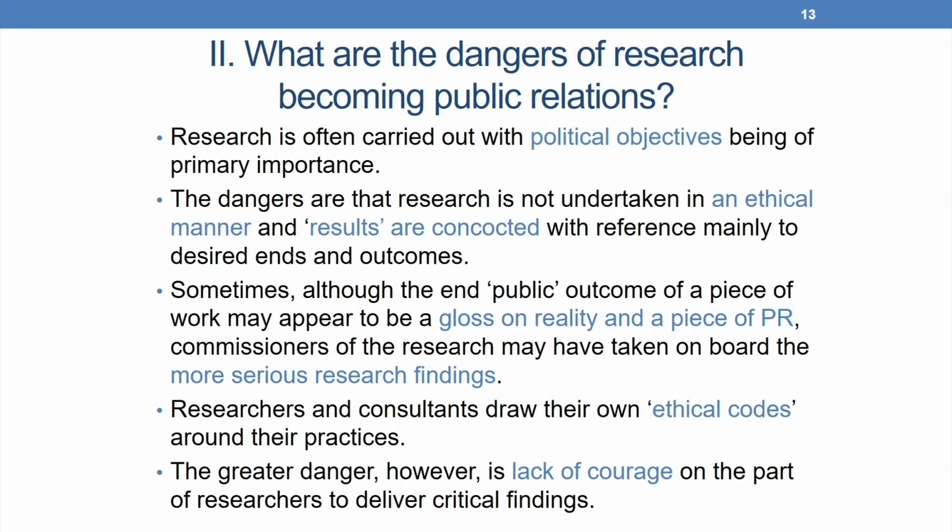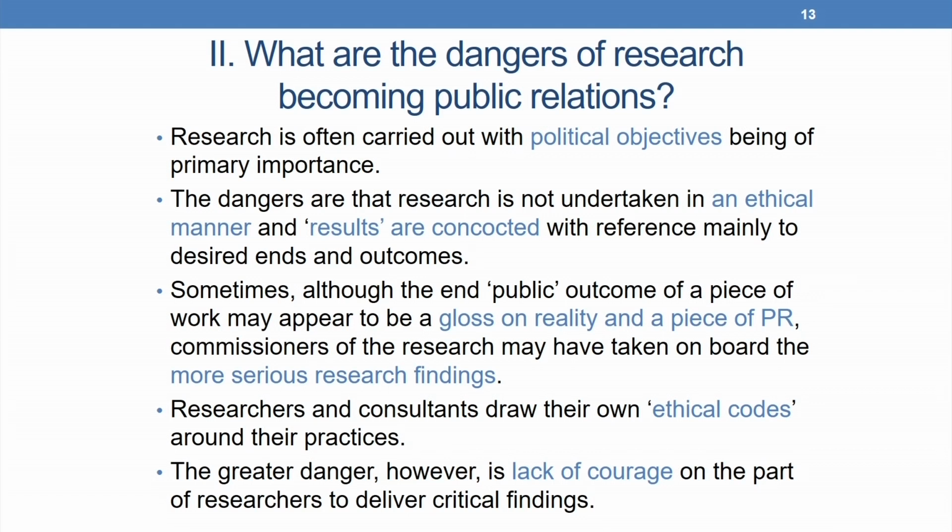Second is, what are the dangers of research becoming public relations? Now, understand the fact that research is often carried out with political objectives being of primary importance, and the dangers are that research is not undertaken in an ethical manner, and results are concocted with reference mainly to desired ends and outcomes. Now, there is a difference between commissioning a piece of research for purely political purposes without regard for validity of results and commissioning serious research at a particularly advantageous time.